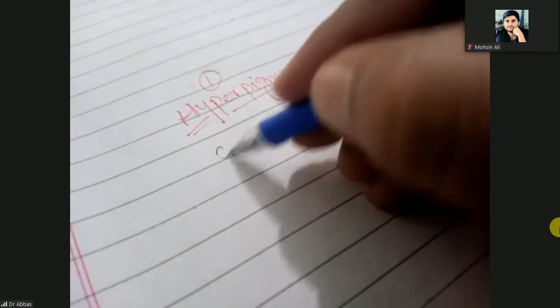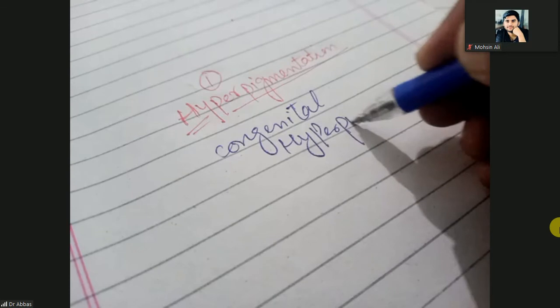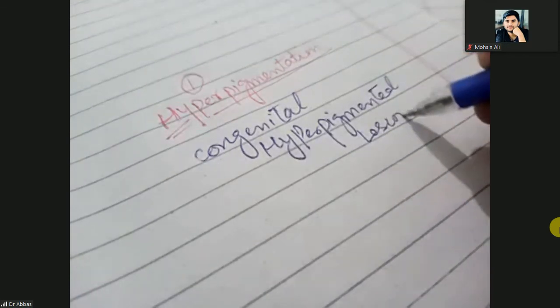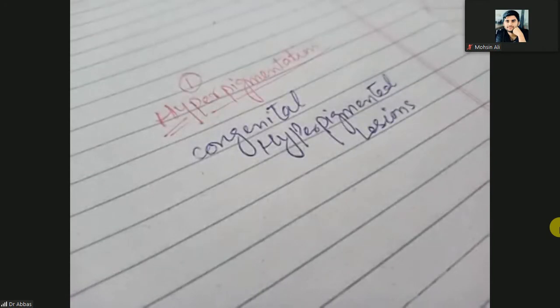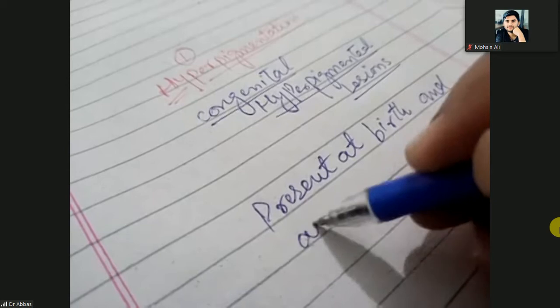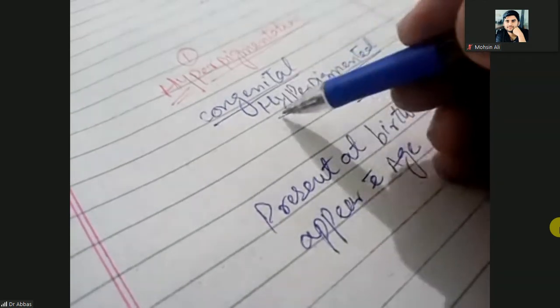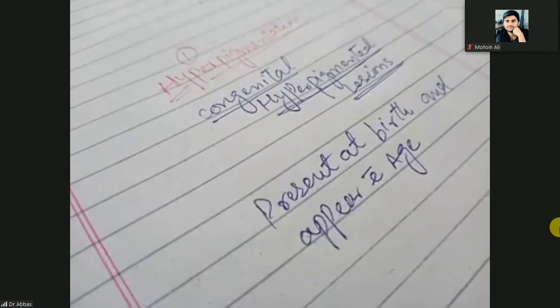Congenital hyperpigmented lesions. These are congenital, as the name indicates. Congenital means they are present at birth and appear with age. So the name indicates that these are congenital but hyperpigmented lesions, present at birth and appearing with age.